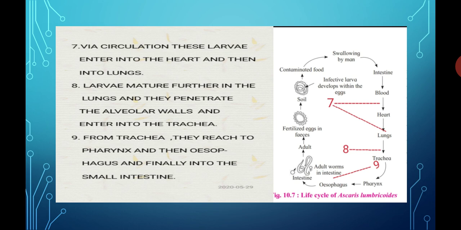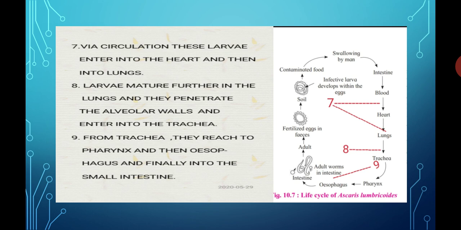Point number 9. From the trachea they reach the pharynx, and from the pharynx they enter into the esophagus, and from the esophagus all these adult worms finally enter into the lumen of the small intestine.